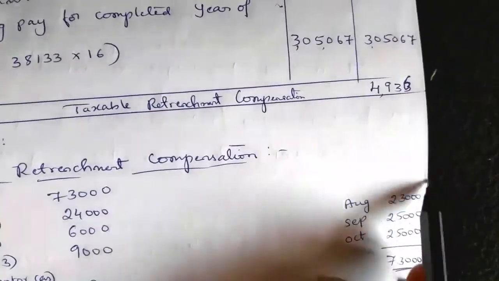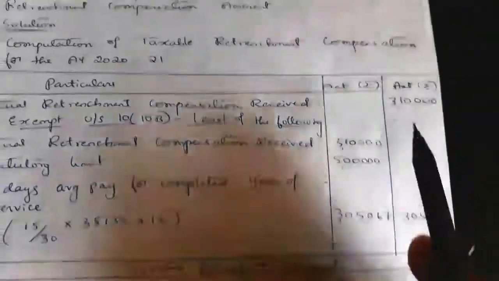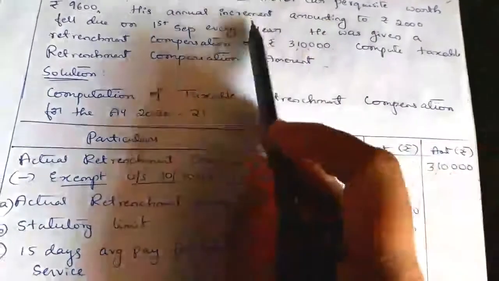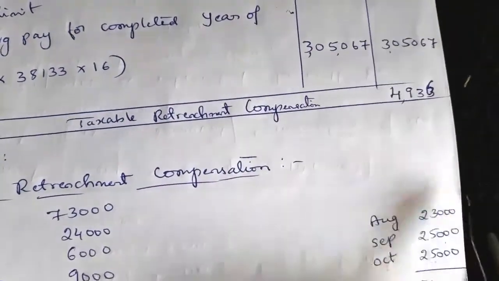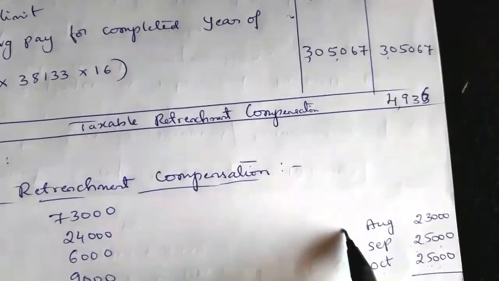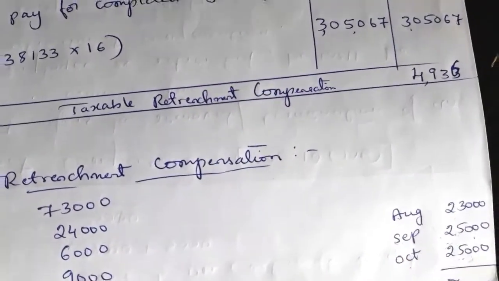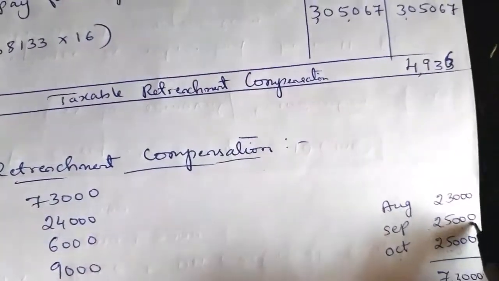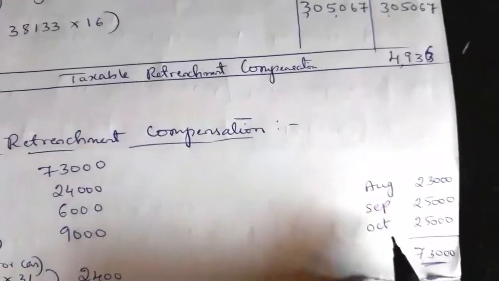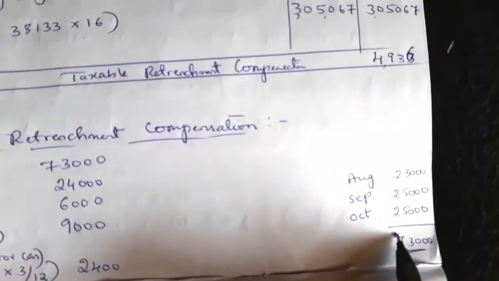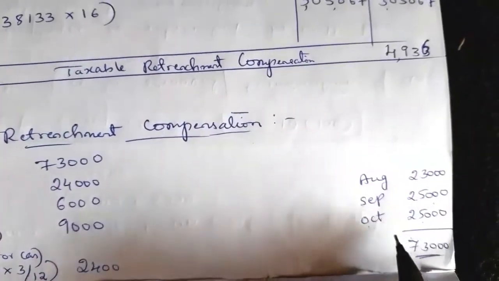It means that in the previous month, that is August, he received without the increment. So what is the increment value? 2,000 is the increment value. So we have to deduct the 2,000 increment for the month preceding September, that is August, and from September the increment is added, that is 23,000 plus 2,000. So the last 3 months' basic will be like this: October, September and August. 3 months we have to take.